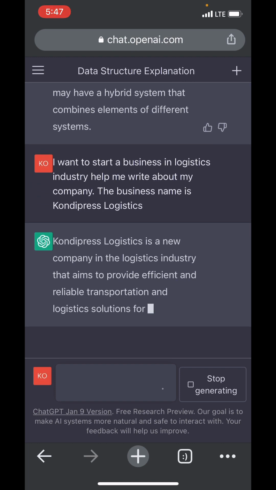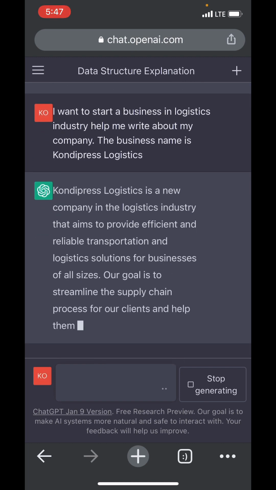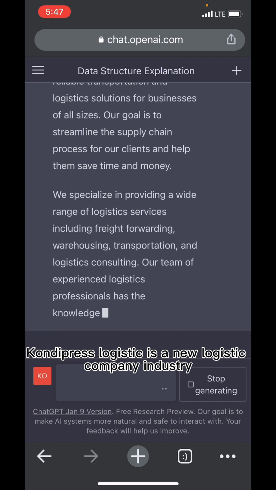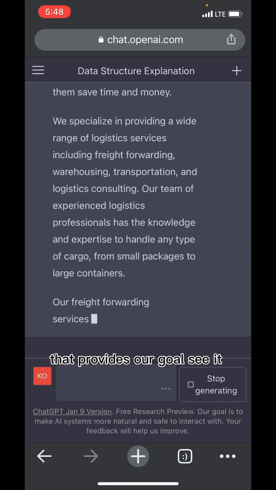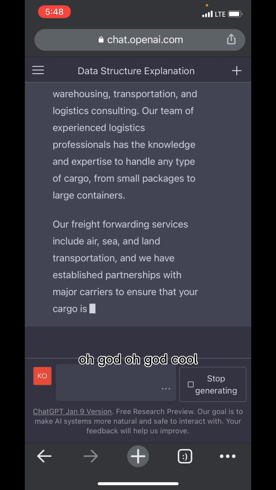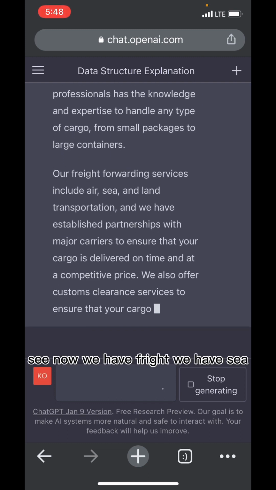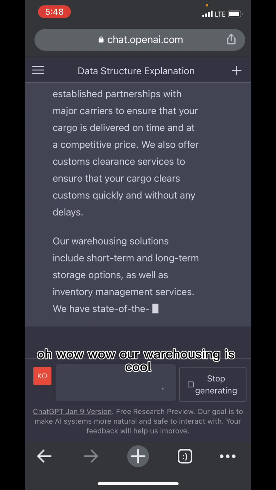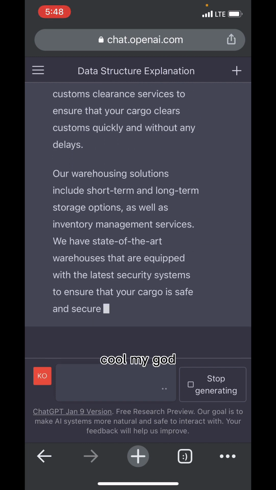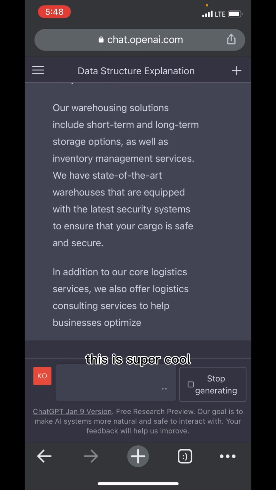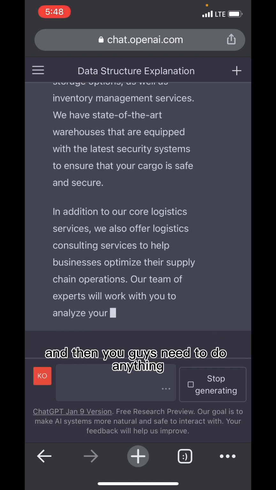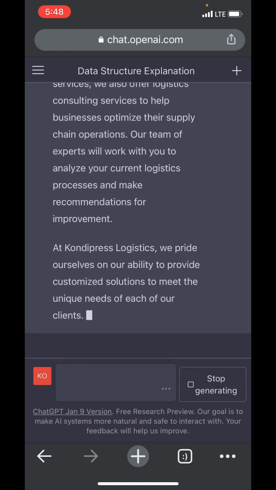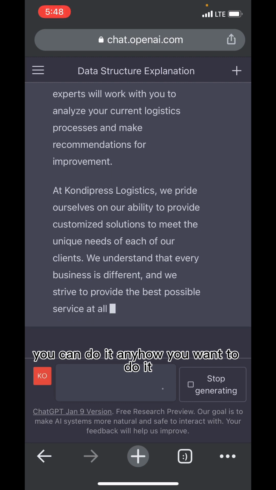Okay, you see it now. Hey, Condi Press Logistic is a new logistic company that provides for our goods. See it now. Oh God, cool. See now, we have freight, we have sea, we do land transportation. Wow. Our warehousing is cool. Oh my God. This is super cool. And then you can use it to do anything. You can use it to write anything for you. There's no need for you to worry about the writer again. You can do it anyhow you want to do it.